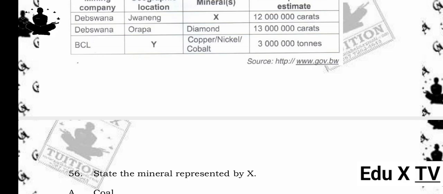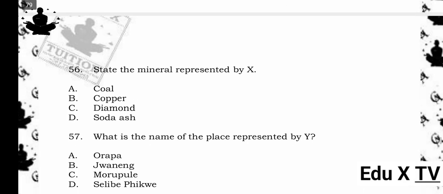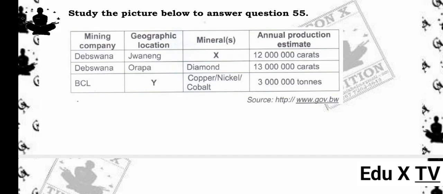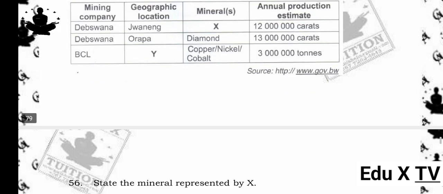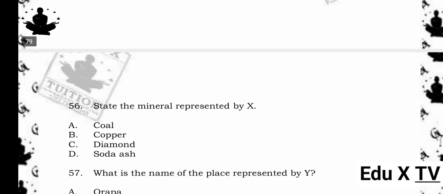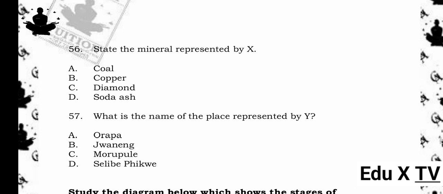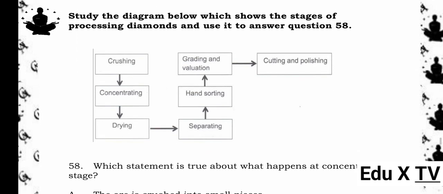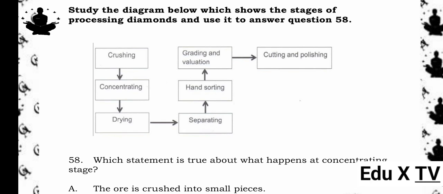57. What is the name of the place represented by Y? A. Orapa. B. Jwaneng. C. Mmadinare. D. Selebi-Phikwe. The answer is D. Selebi-Phikwe. Reason being, BCL produces copper, nickel, cobalt and is located in Selebi-Phikwe.